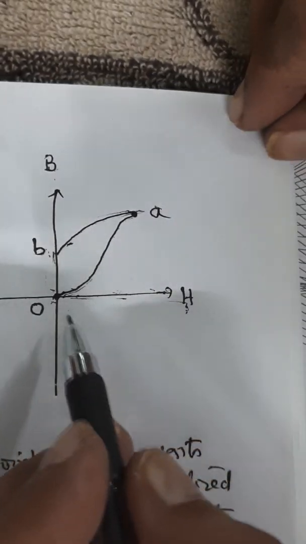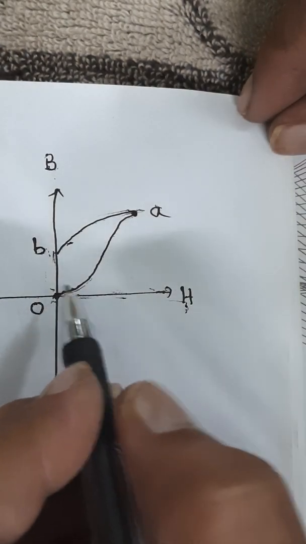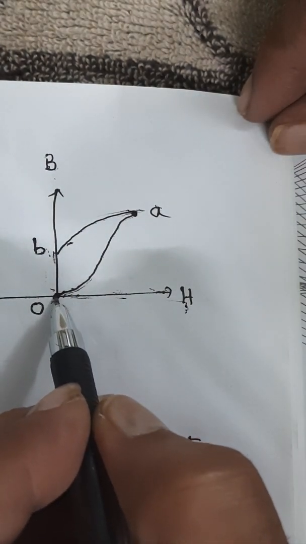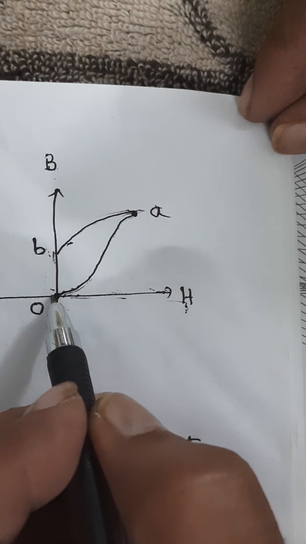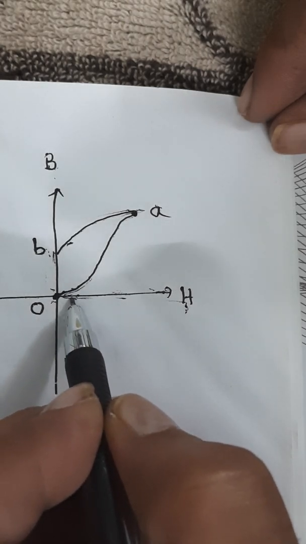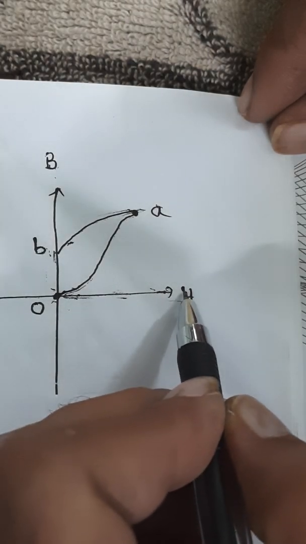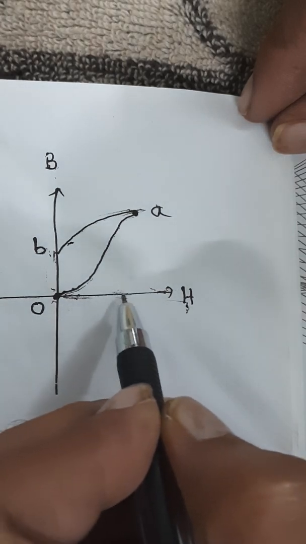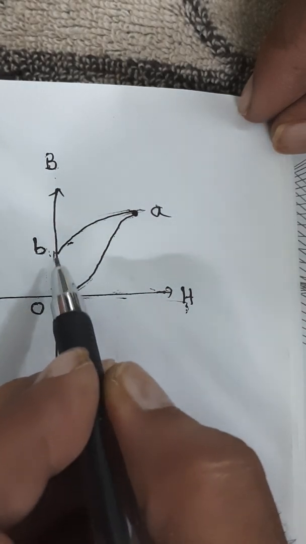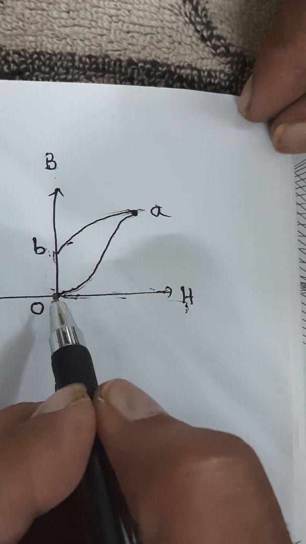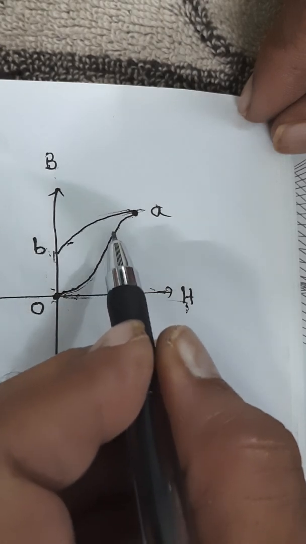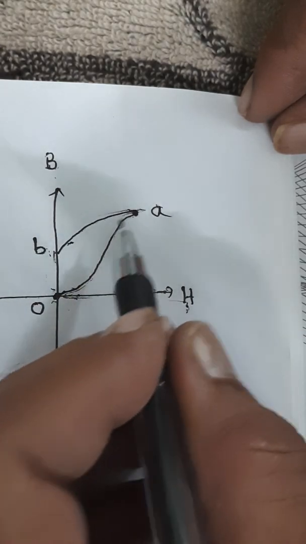I am repeating. We started with a specimen initially kept in an unmagnetized state at O. We gradually increased the intensity of magnetization. Due to this increase, flux density also increases, following this path, not linear.